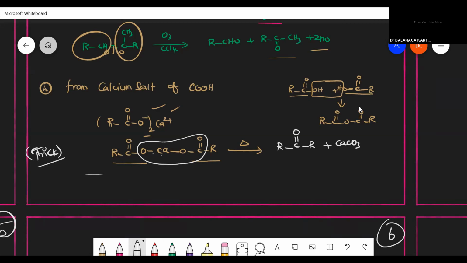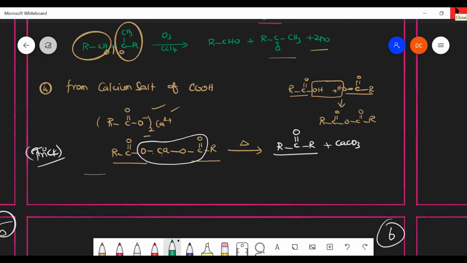So here I can form a ketone, but if I want to form an aldehyde, what kind of reagent do I have to take? Here only one possibility of aldehyde is getting formed. Only this aldehyde is formed. Other aldehydes will not be formed by this method. What kind of aldehyde is that? Formaldehyde, sir. Very nice. Formaldehyde.